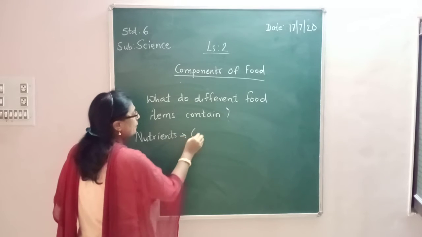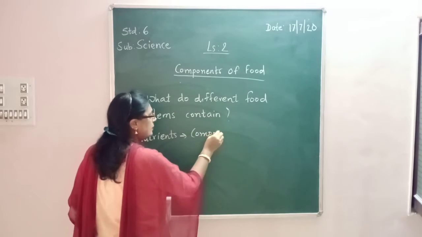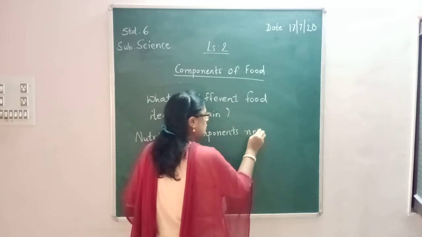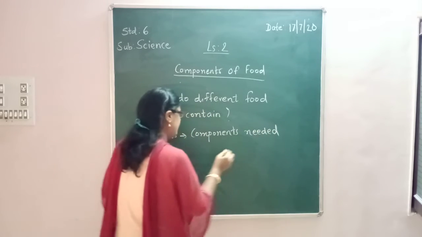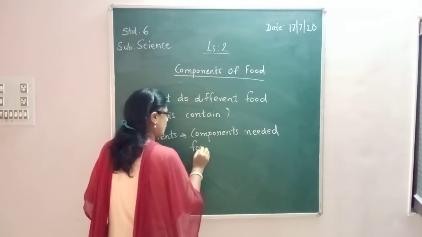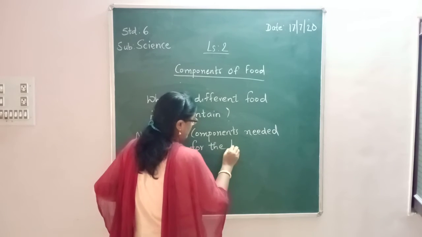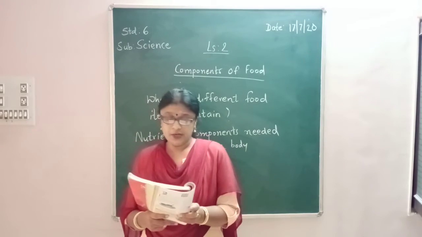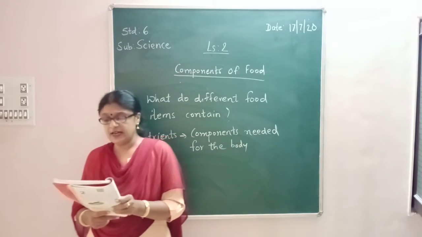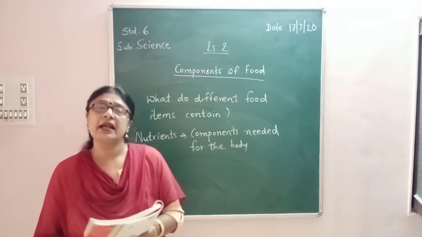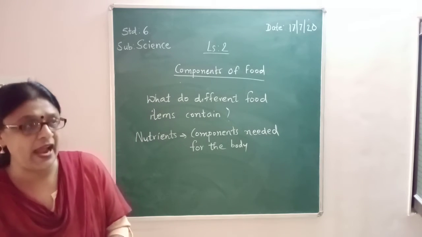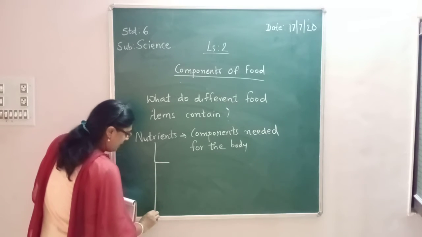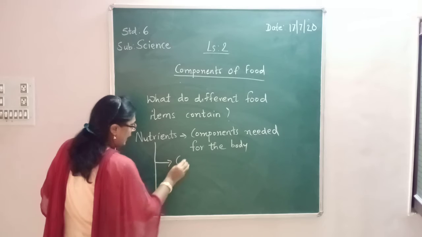Nutrients means the components which are needed for the body. They are called nutrients. The major nutrients in our food are named as carbohydrates, proteins, fats, vitamins and minerals. Which are the major nutrients? That is carbohydrates.